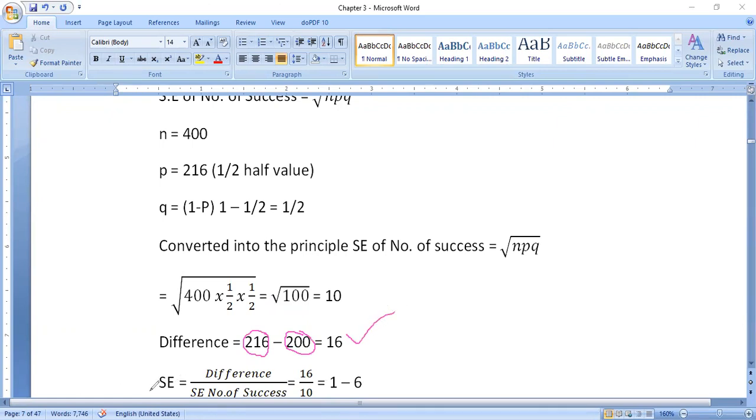Then immediately the standard error, this is the calculated value. While we are doing the calculated value, see, standard error is equal to the difference divided by the standard error of the number of successes. That is 16 divided by 10. Okay, 16 divided by 10, how much will we get? We get 1.6 here. Okay, 1.6 is the answer. This is the calculated value.